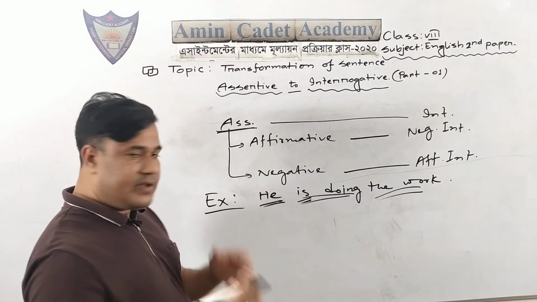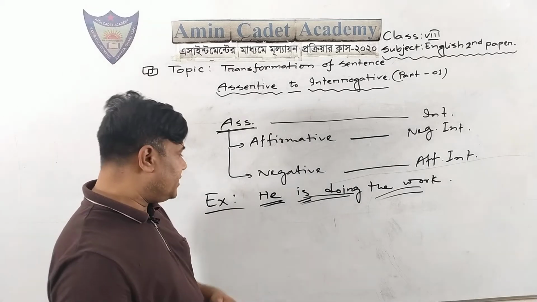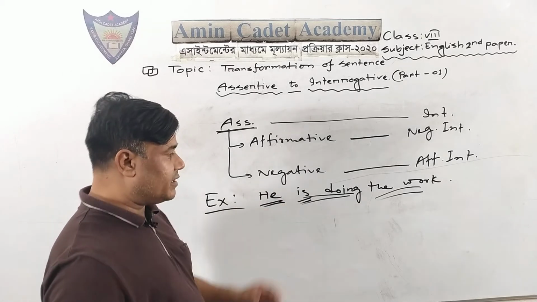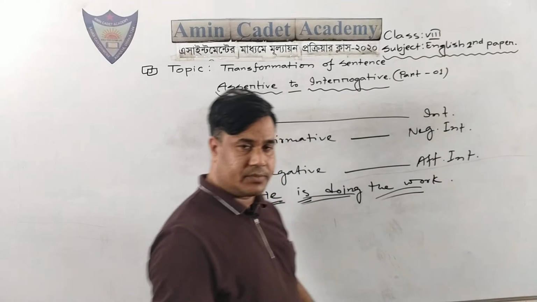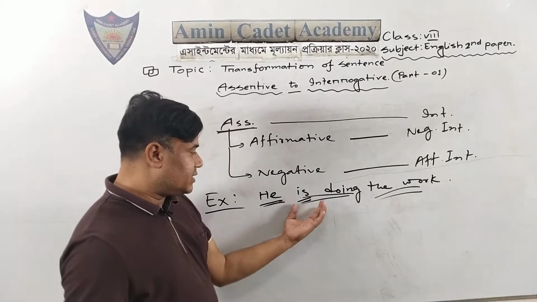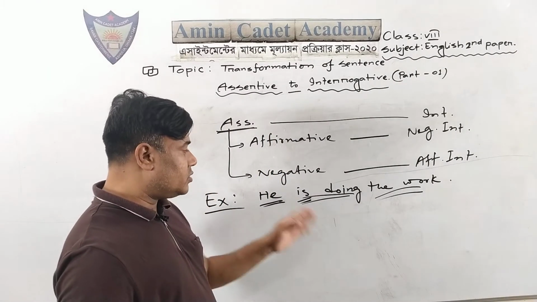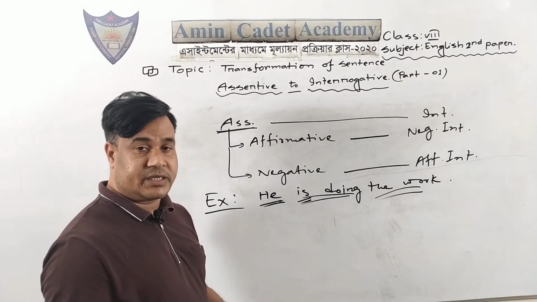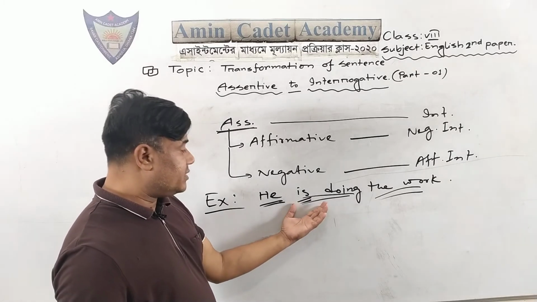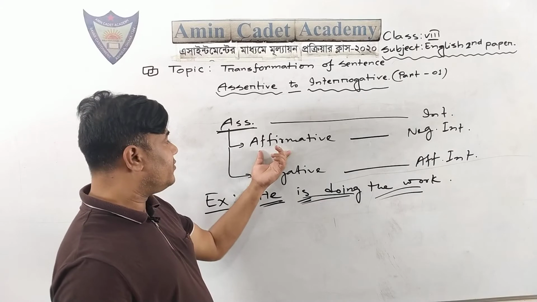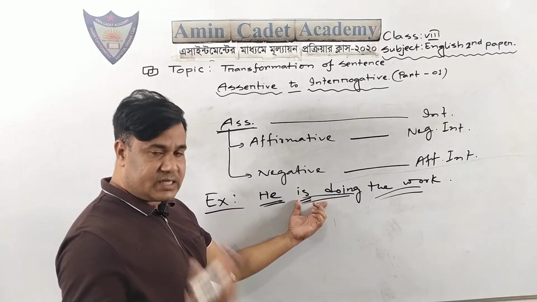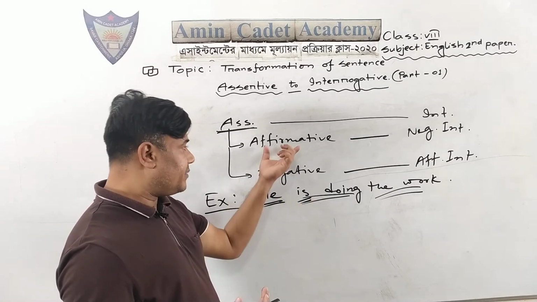Actually every assertive sentence begins with subject and finishes with full stop. This sentence does not carry no, not, never, none, etc. That's why it is in affirmative form.